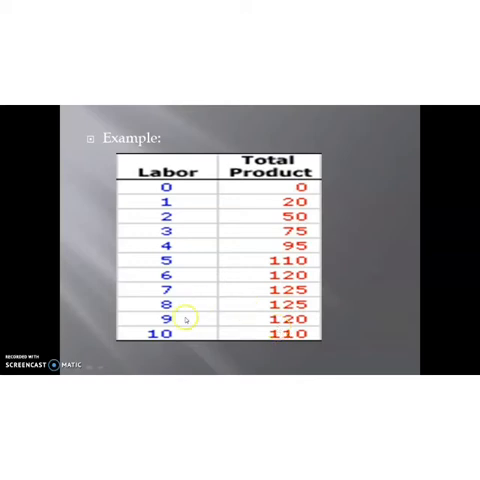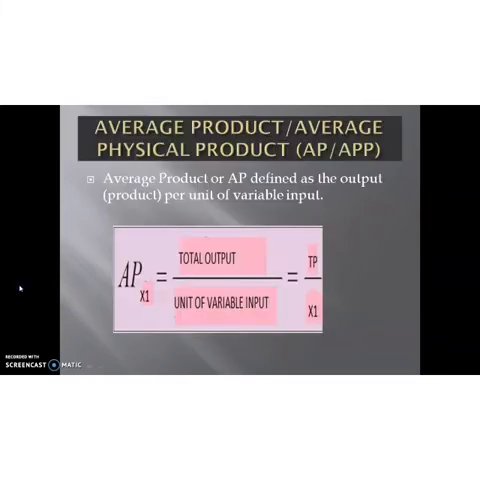Okay. So at the last labor quantity, 10, the producer can produce 110 units of output. This is the total product. Then next is average product or average physical product, AP.